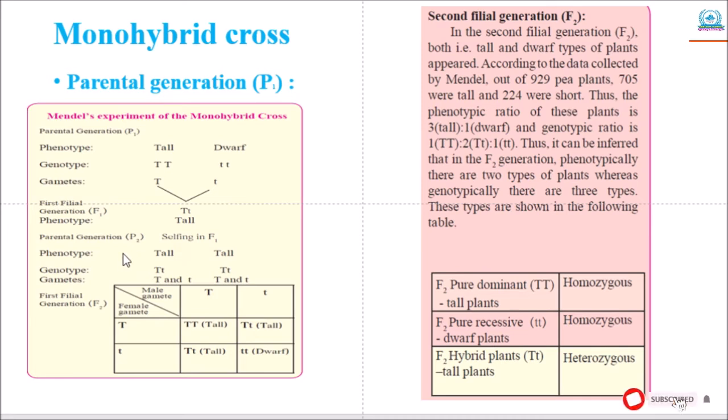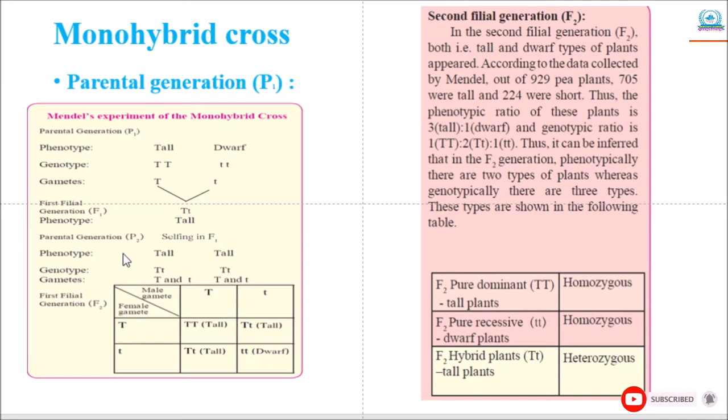Phenotype means the external appearance or visible characteristics of an organism, for example, tallness or dwarfness of a plant, whereas genotype means the pair of genes or factors which is responsible for the visible characteristics.